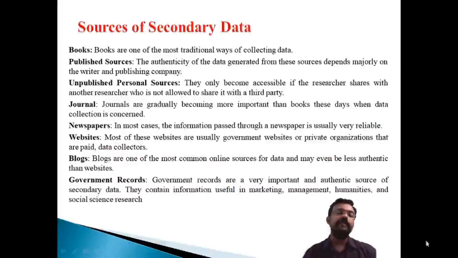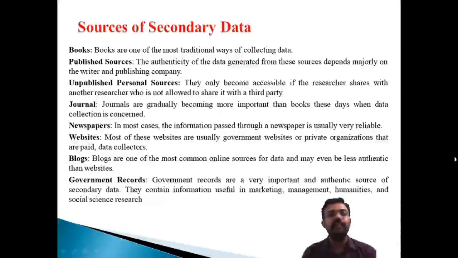We already explained the meaning of secondary data. Secondary data means published information. A researcher is using secondary data from published sources. Let us discuss the important published sources of secondary data. The first one is books. We use a lot of books, from different publications. When you collect data from certain books, that is treated as secondary data. So books are one of the most important, traditional ways of collecting secondary data.